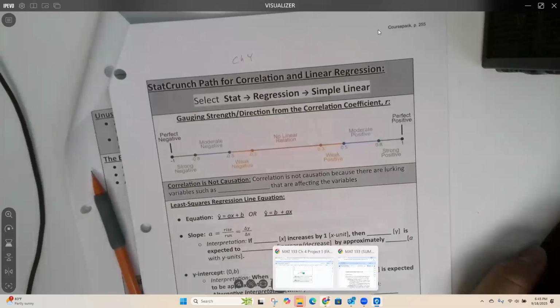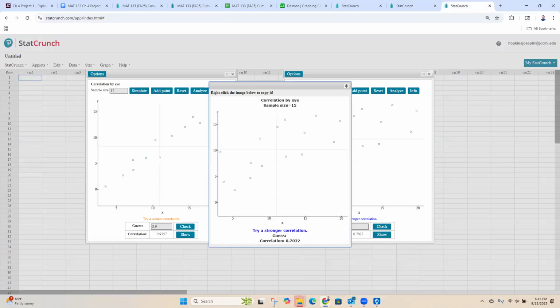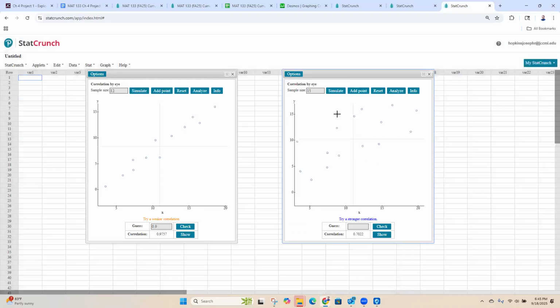Now, to make it a weak relationship, I need my dots to not be lined up so much. So I need to spread them out a bit. Throw one over there, throw one down there. Oh, I messed it up too much. 0.25. Oh my goodness. Let me move it a little bit back in line. There we go, 0.4. It doesn't have to be that close, okay? Any number between 0.3 and 0.5, so 0.38 is good, or 0.45, whatever.